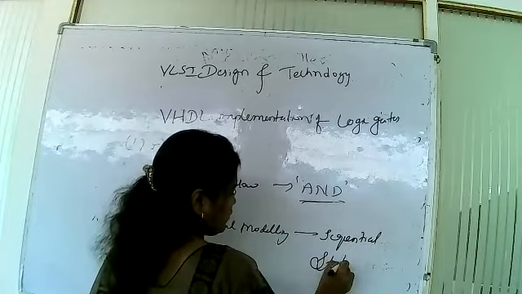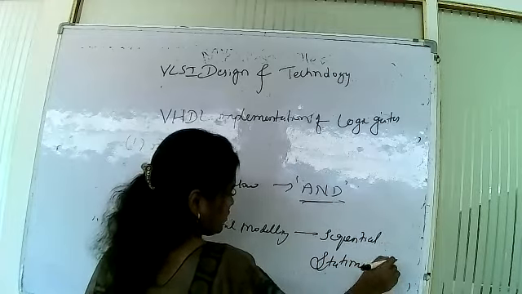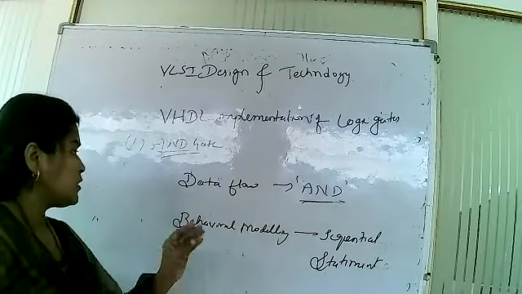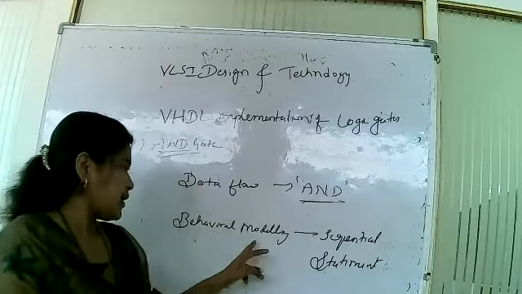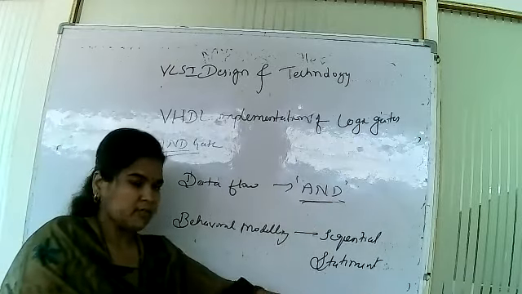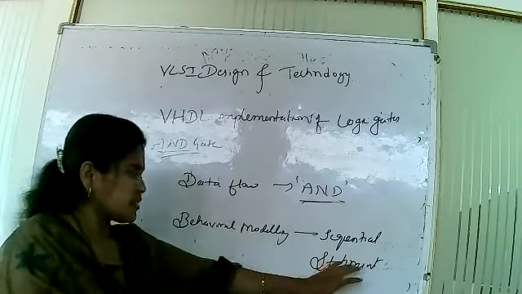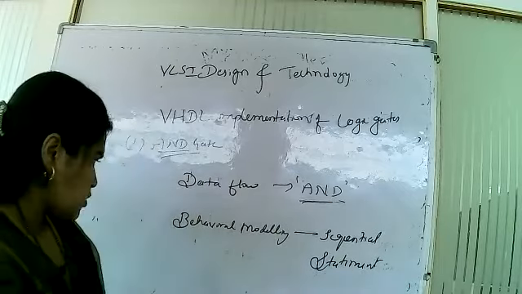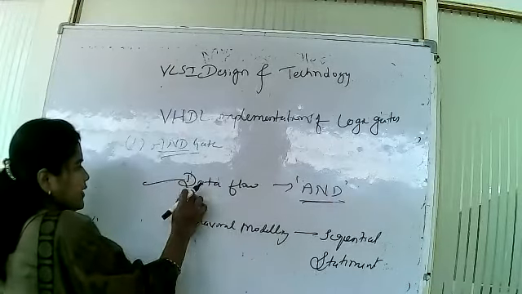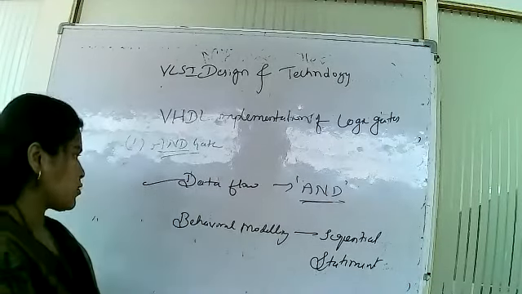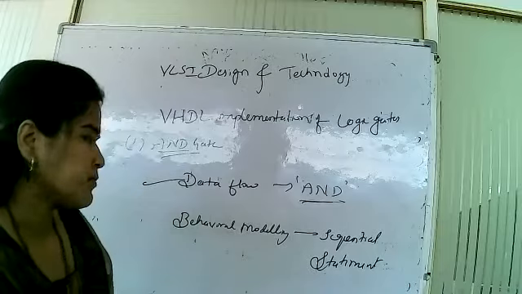Data flow modeling is concurrent code and behavioral modeling is sequential statements. So first we will write the program on the AND gate with data flow modeling, where we use AND as the operator.